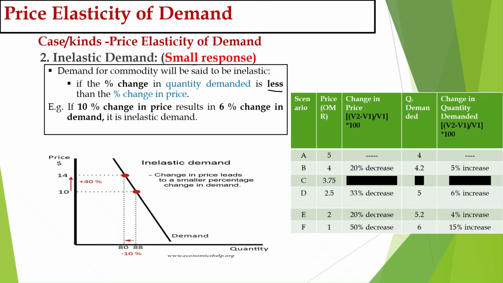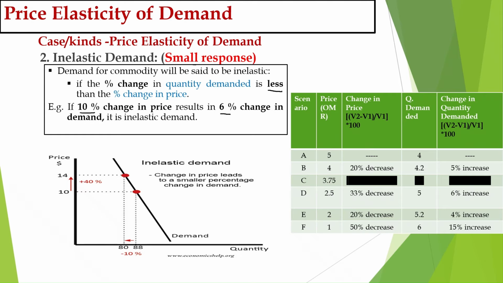In our example we took before, 10% change in price, 0% change in demand. Now the second one, you can see if there is a 10% change in price, the percentage change in demand will be less than 10%. Here I have mentioned less than. So a 10% change in price will result in a 6% change in demand. This 6 is less than 10. So when the percentage change in demand is less than the percentage change in price, it is called inelastic demand. Second type.